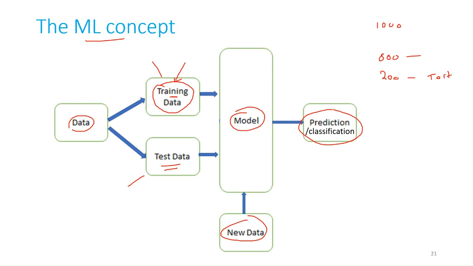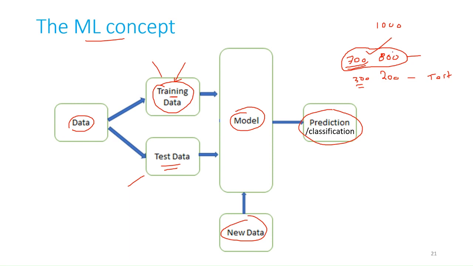Okay, there is no such rule, but we will follow this particular rule. No strict rule is there. You can even have 700 or 300, not a problem. But try to make the number of training data very much larger than the number of testing data, because the training data should be large in number to make the algorithm learn properly. So try to make training data more in number compared to testing data.